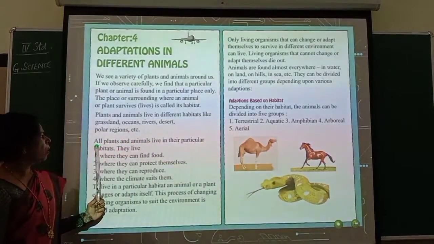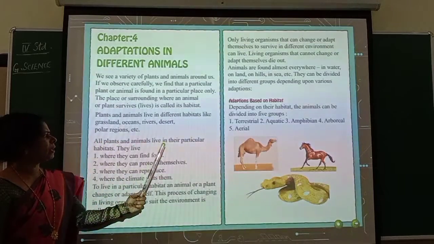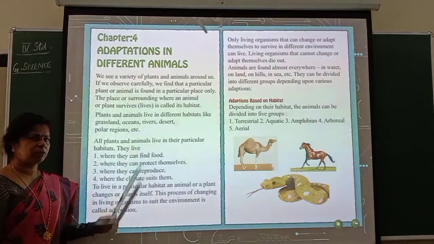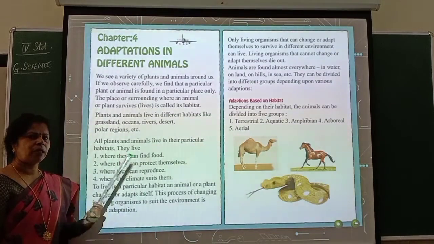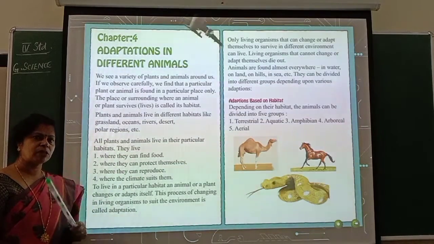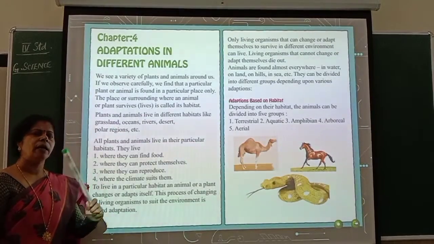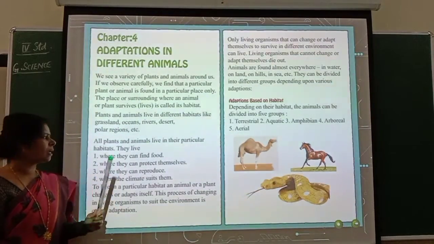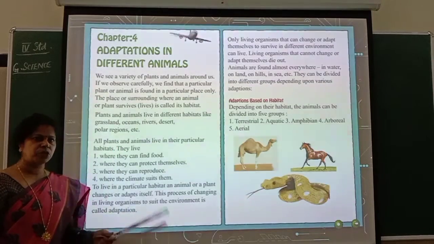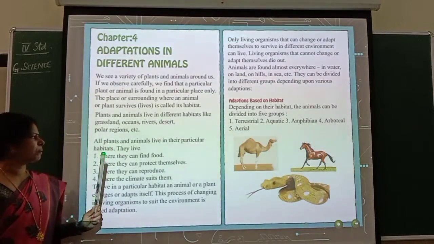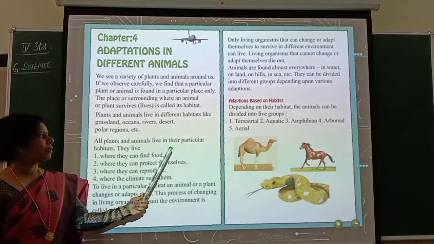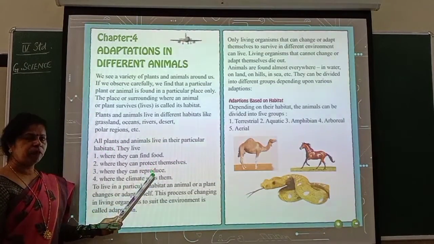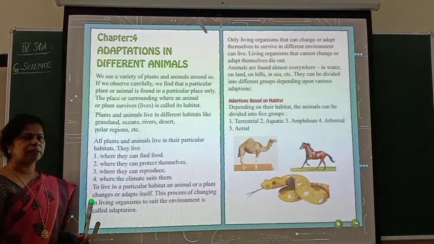Okay. Now, all plants and animals live in their particular habitats. So, I told you fish lives in water, man lives on land. Now, some birds live in air. Air means not directly air, at least on the trees. They will be flying and sometimes they take rest on the trees, isn't it? So, arboreal means trees. Like that you can find. All plants and animals live in their particular habitats. Where do you find these organisms?